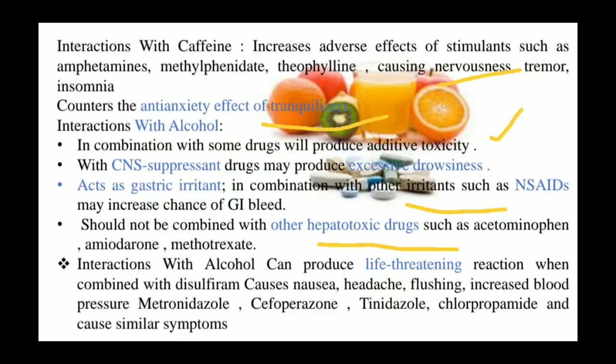Interaction with alcohol can be life threatening when combined with disulfiram, which causes nausea, headache and increased blood pressure. Drugs like chlorpropamide and tinidazole also have adverse effects when consumed with alcohol.